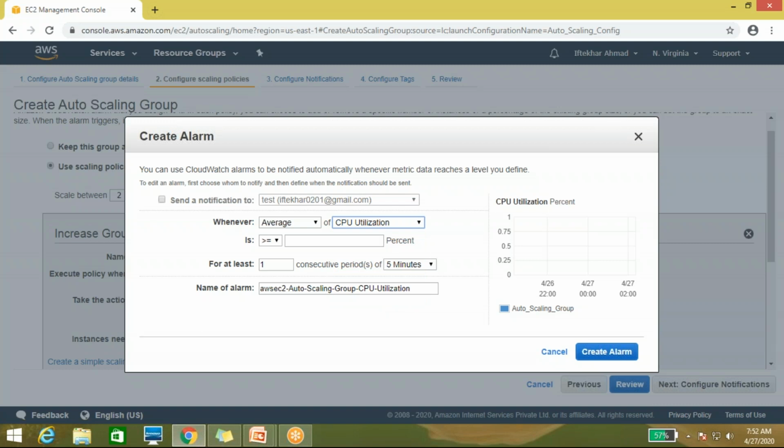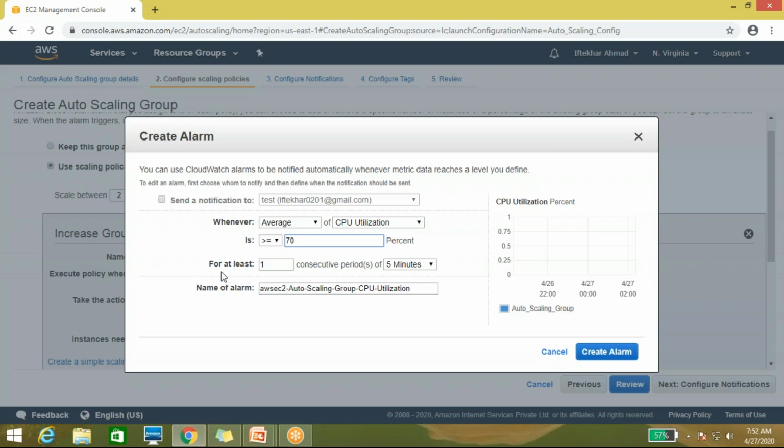If CPU utilization goes high up to 70%, then what will auto scaling do? Suppose here you mention that if CPU utilization is greater than or equal to 70%, then just add one instance.